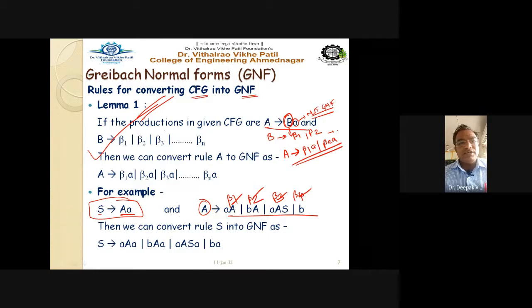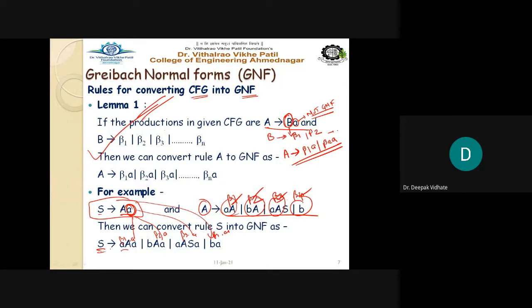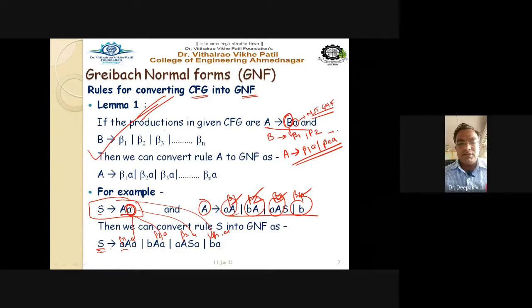Now take beta 1 A, beta 2 A, beta 3 A, beta 4 A, right? So this A you have to multiply with each of these rules, and you write this rule for S. This is in GNF format, right?